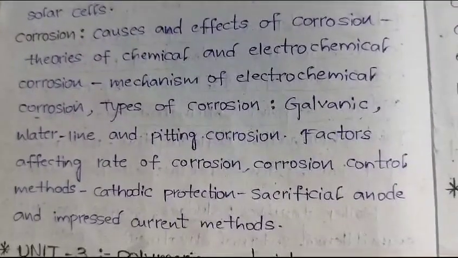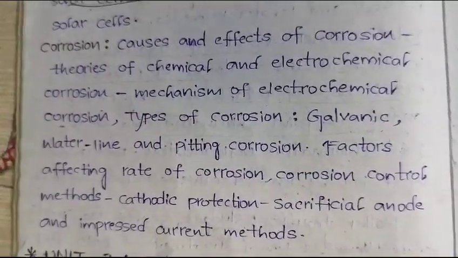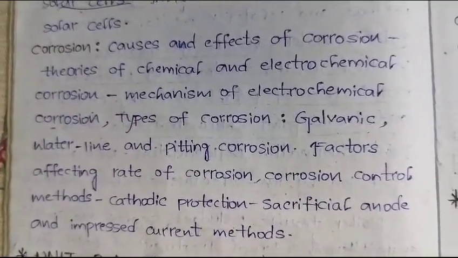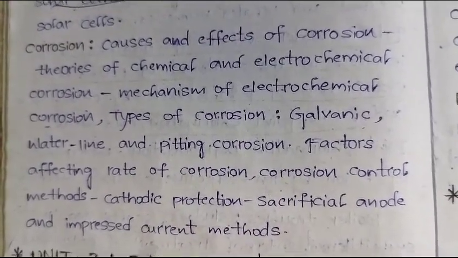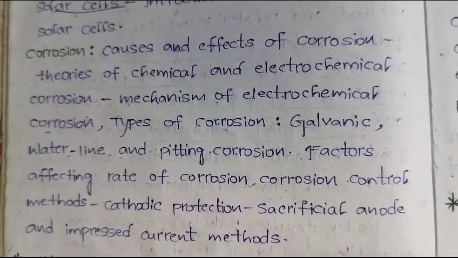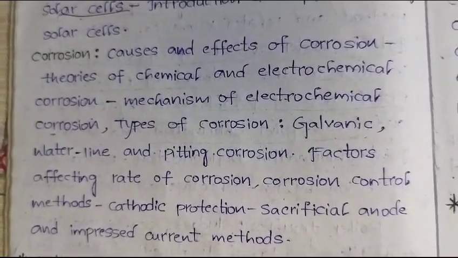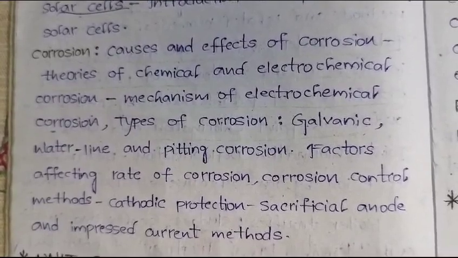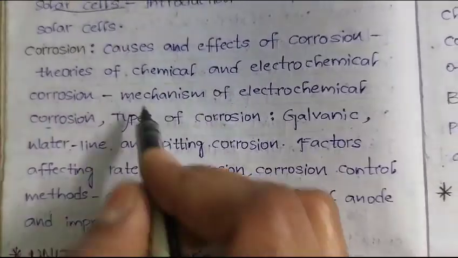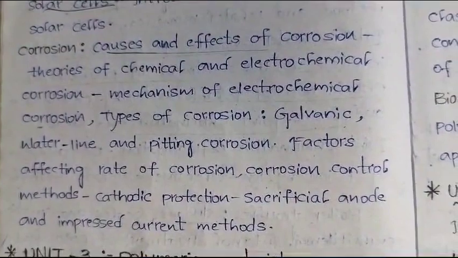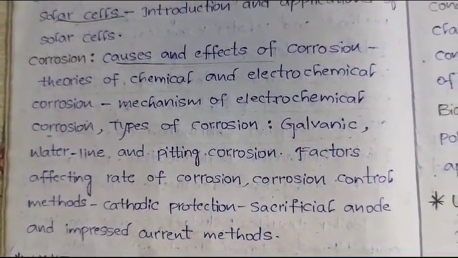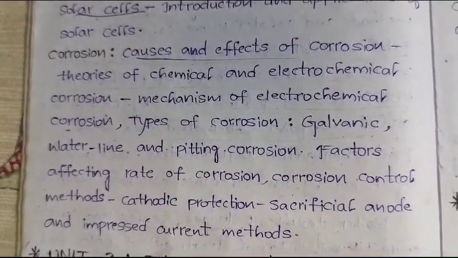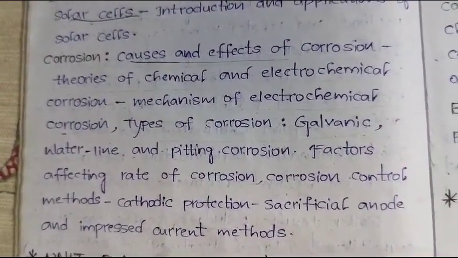Okay, to prepare for external examination, if you want to get one type of feeling, we covered some topics, means if you want to get such type of feeling, better to choose corrosion part first from the second unit. Because the whole corrosion topic is theory part only. So here causes and effects of corrosion. That is why first I am explaining about corrosion, which is followed by batteries, battery chemistry.